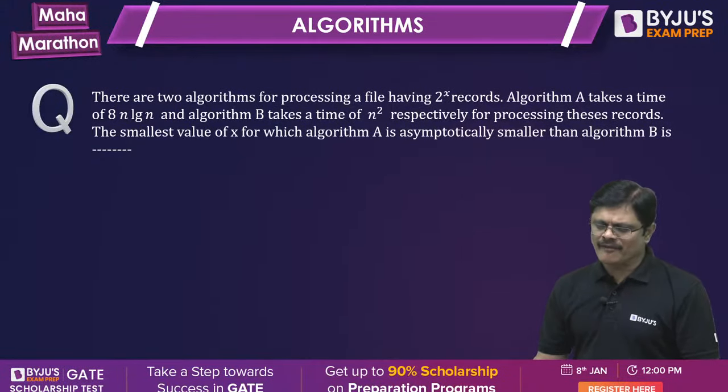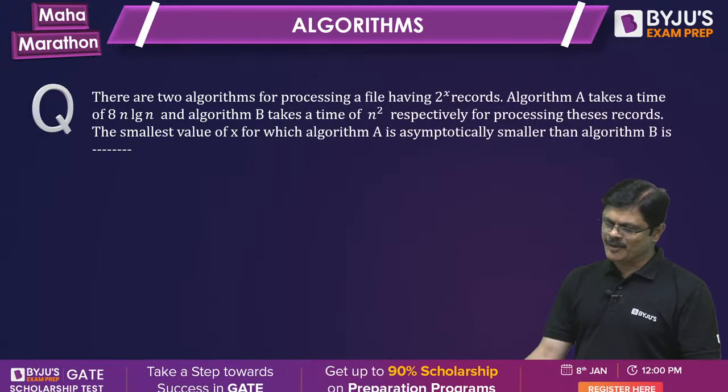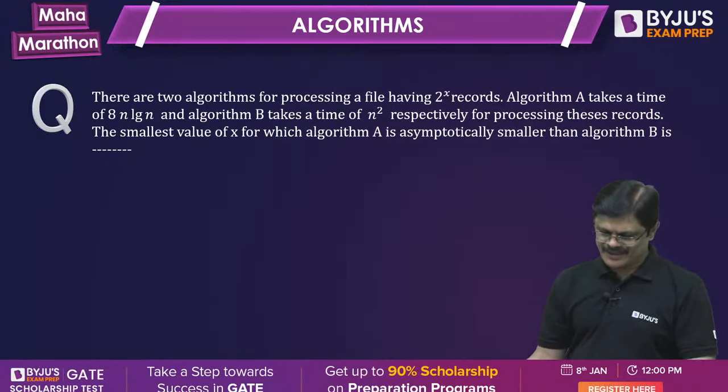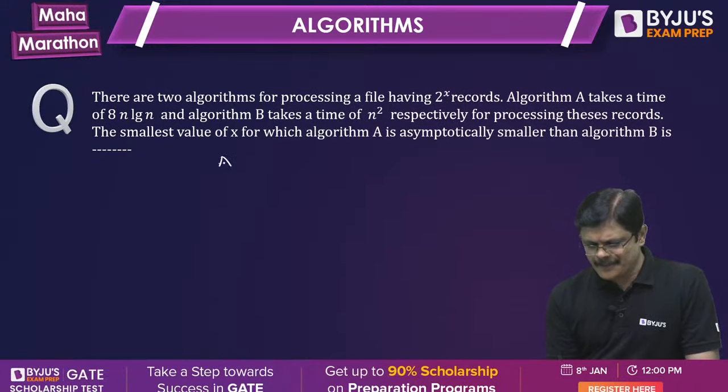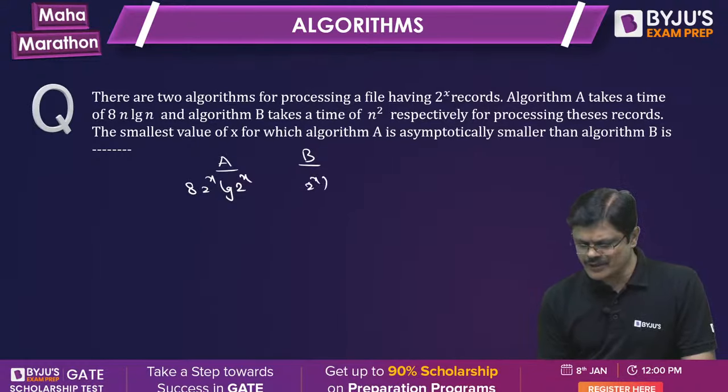There are two algorithms for processing a file having 2 power x records. Algorithm A takes time 8n log n and algorithm B takes time n square. Find the smallest value of x for which algorithm A is asymptotically smaller than algorithm B. With n equal to 2 power x, we want 8 times 2 power x times log 2 power x smaller than 2 power x whole square.